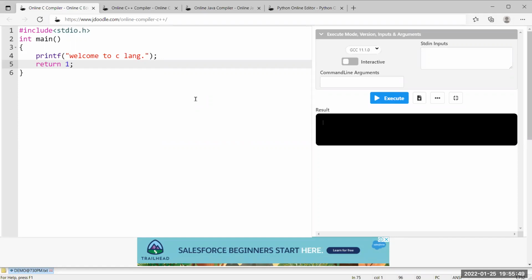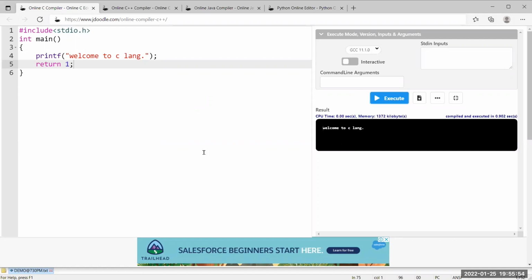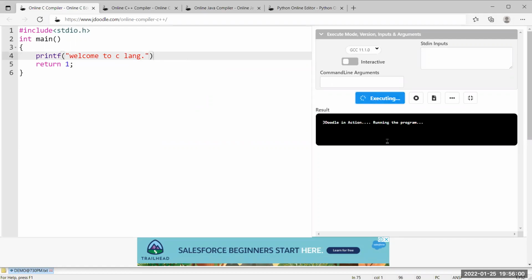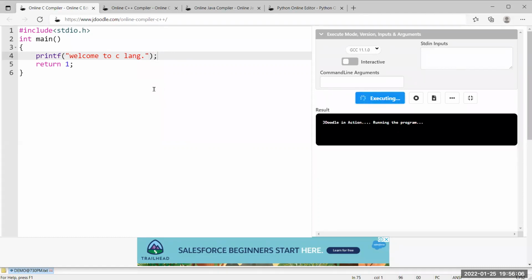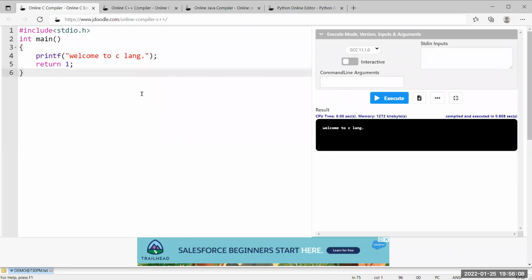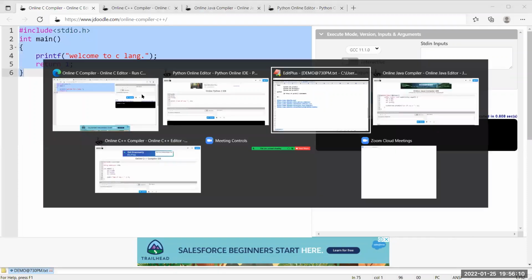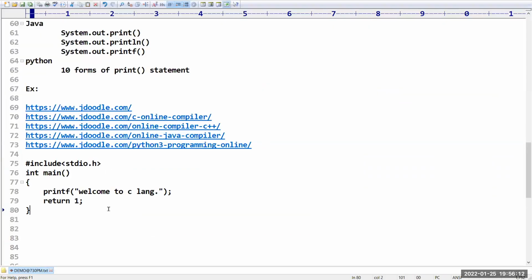Sir, if you click the execute button, what will happen? The entire content is going to be executed and you are going to get your output here. Suppose your program has any error, it will display that error on the screen. But it is recommended to follow the syntax rules and regulations. This is nothing but a simple C program to print a welcome message on the screen, sir, by using printf.